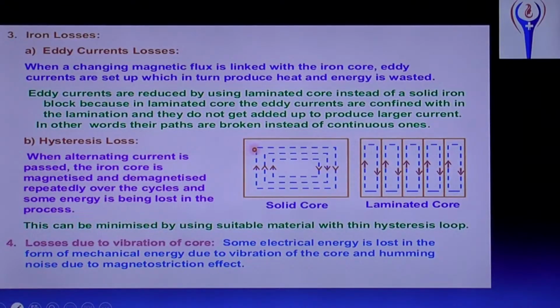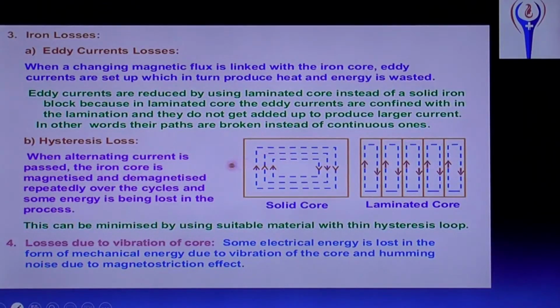So while passing current, it will retain magnetism. When the current is switched off or there is a change in the value of the current, what will happen? By changing the direction of current, the magnetism direction will also change. At that time, it will be magnetized and demagnetized. Magnetized means magnetism is increased, demagnetized means removal of magnetism.